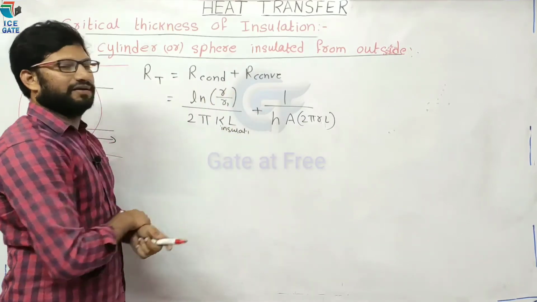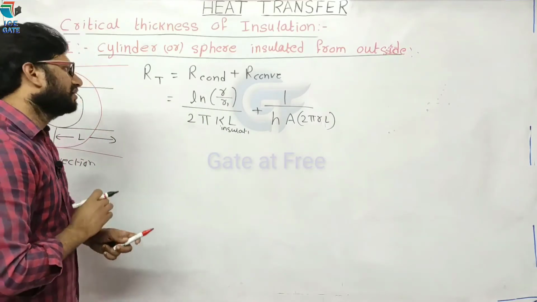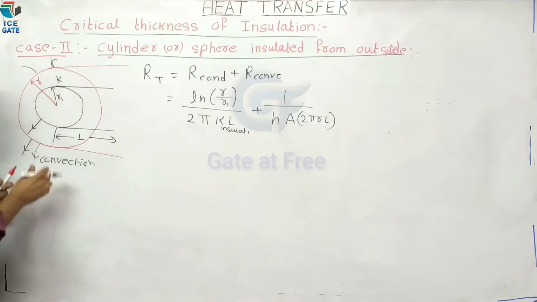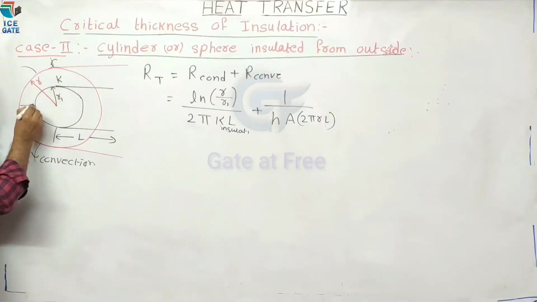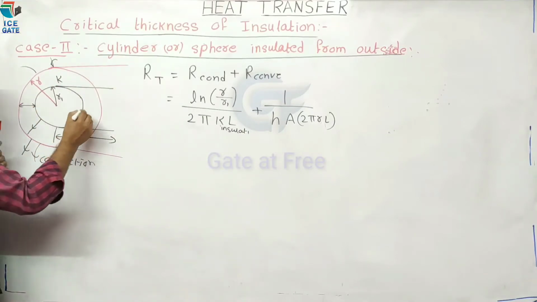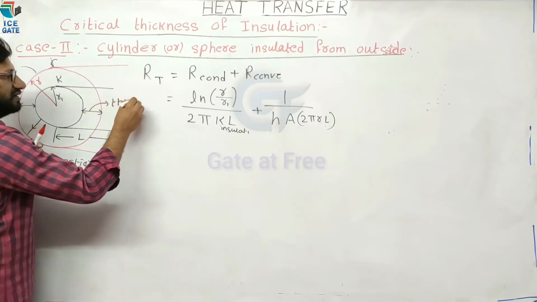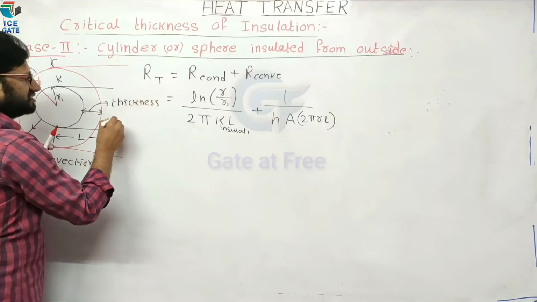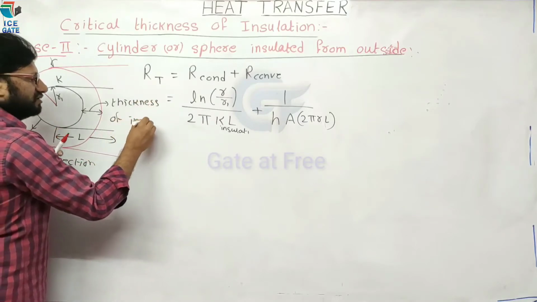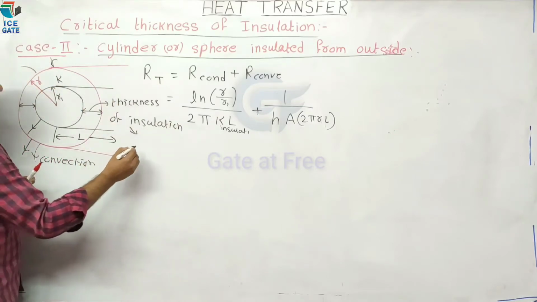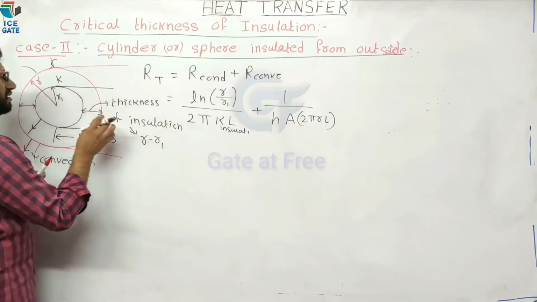Now we know the formula. By increasing the thickness of insulation, what is the thickness of insulation? This is the thickness of insulation. Can I write R minus R1?